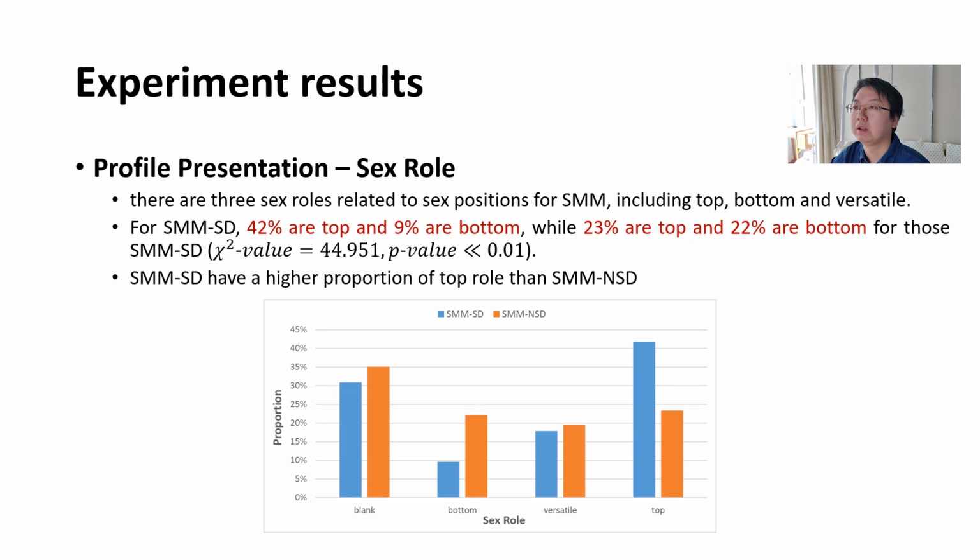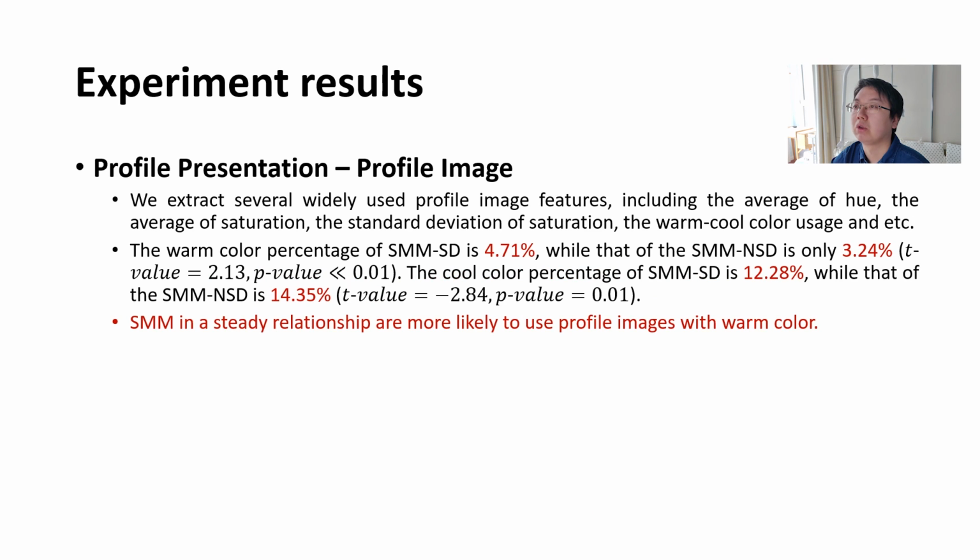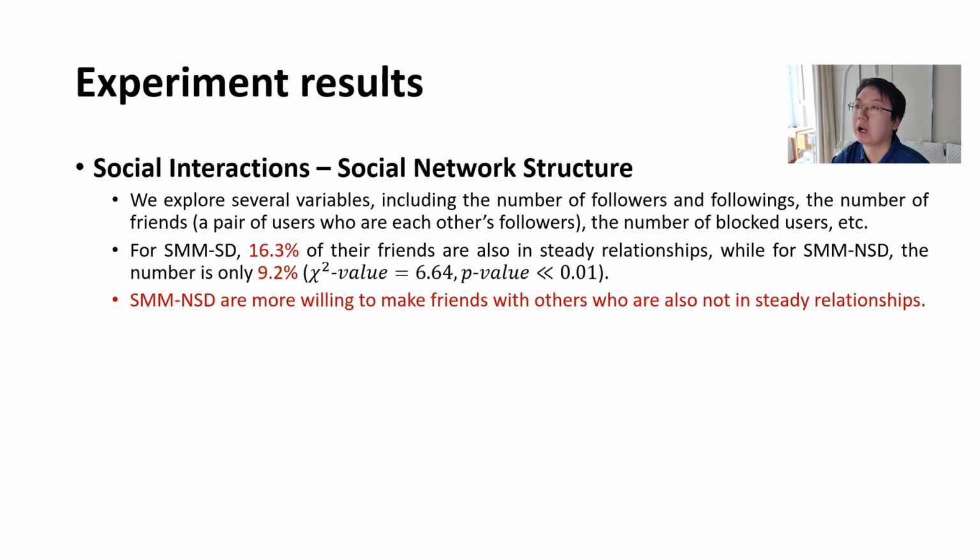We find that sex-married women in a static relationship have a higher proportion of top roles than those not in a static relationship. We find that sex-married women not in a static relationship are more interested in finding dating partners. We extract several widely used profile image features. We find that sex-married women in a static relationship are more likely to use profile images with one color.